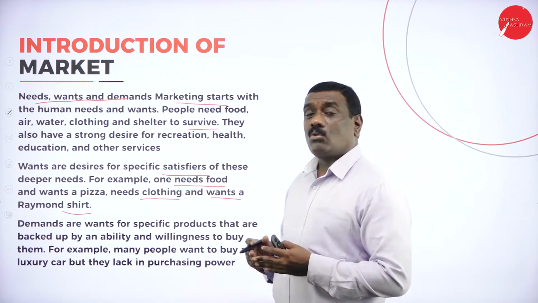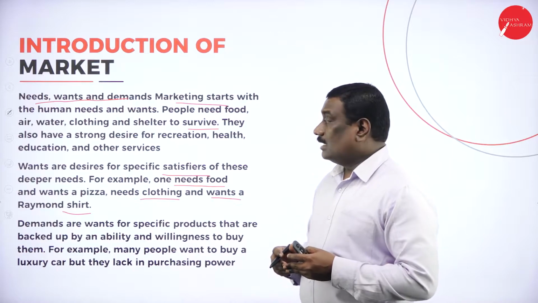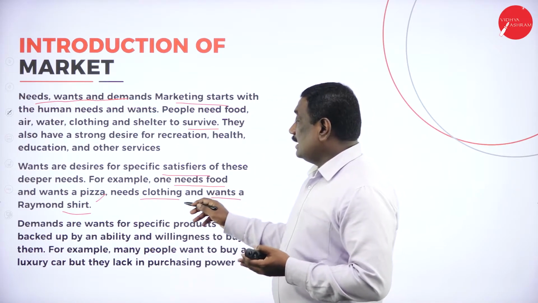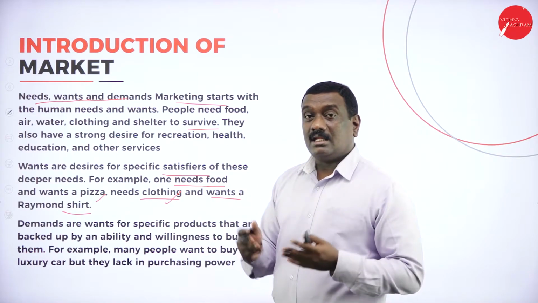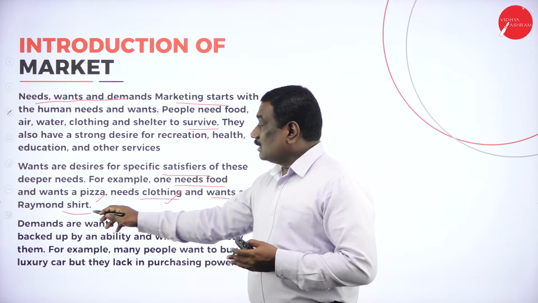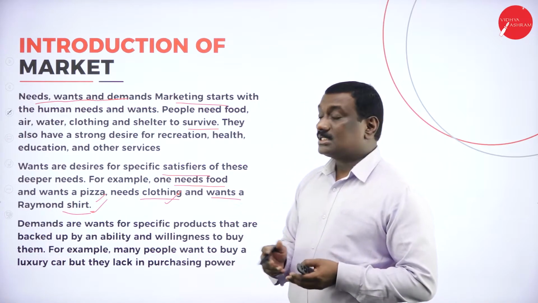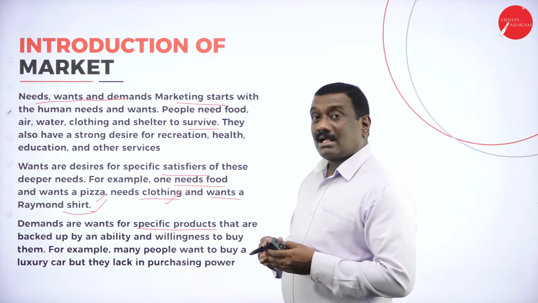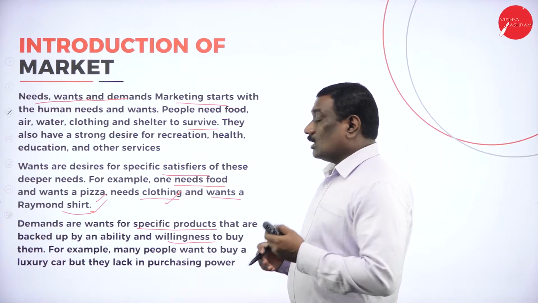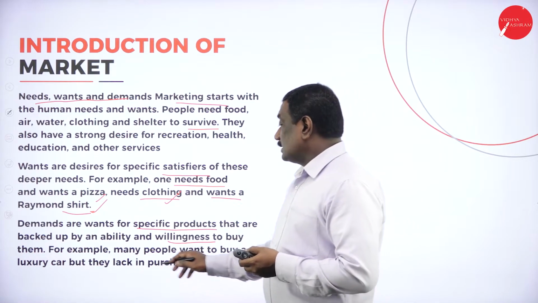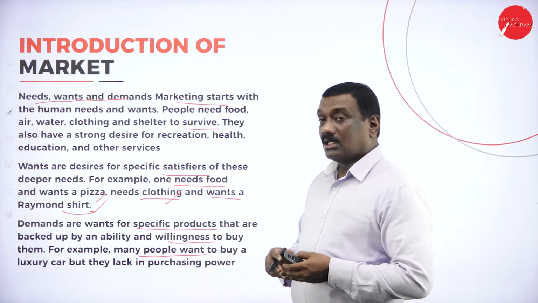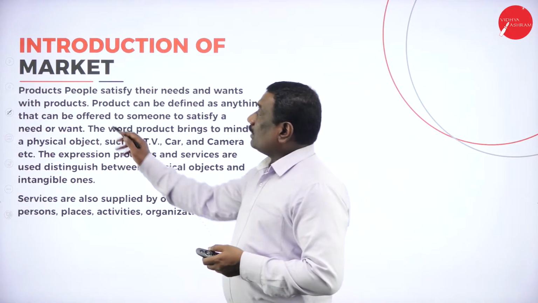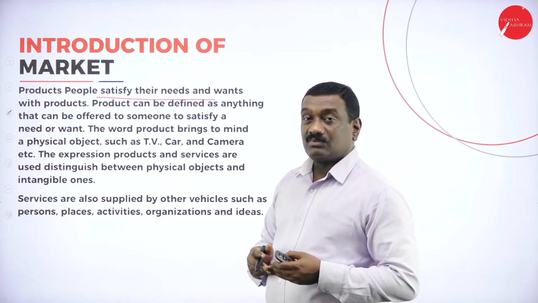Needs means wanting food is a need, whereas if he wants a pizza, it is a desire. Likewise, clothing is a need, whereas if he wants a Raymond shirt as clothing, then it becomes a desire. Demands are wants for specific products that are backed up by the ability and willingness to buy them. Therefore, for example, you can see many people want to buy a luxury car, but they lack the purchasing power. Products satisfy their needs and wants.